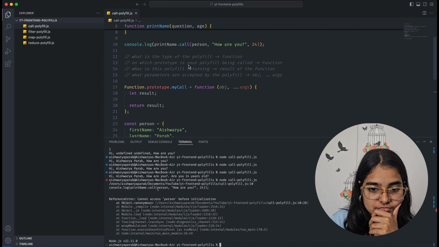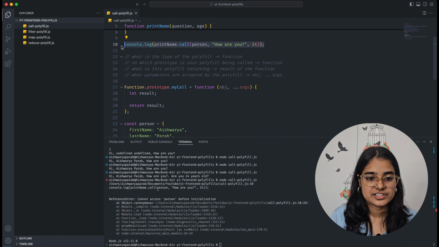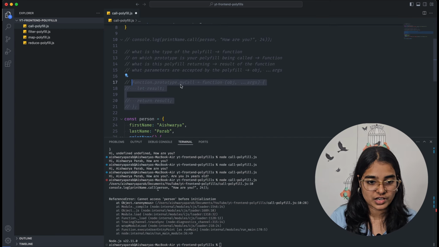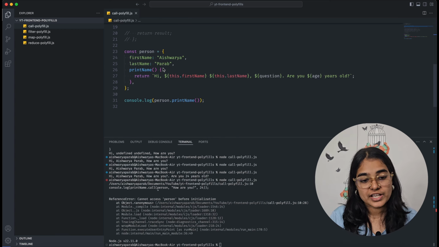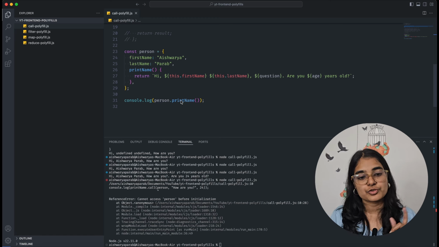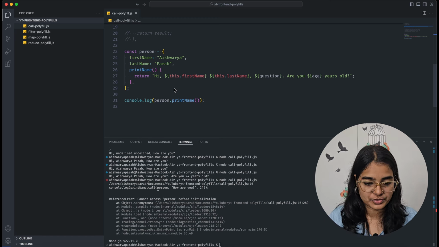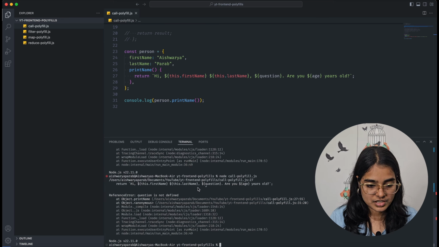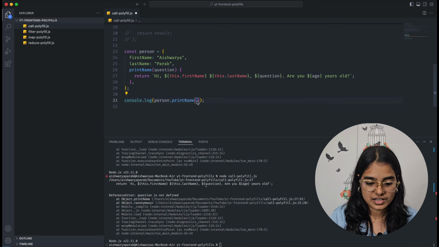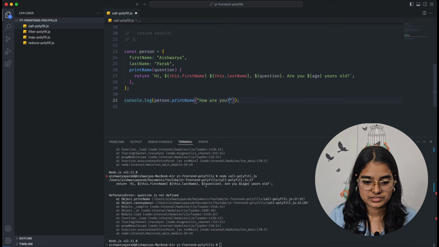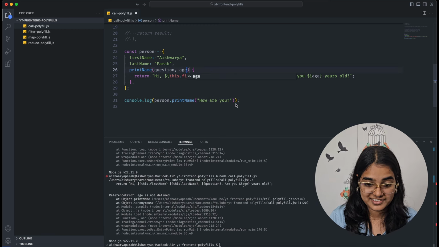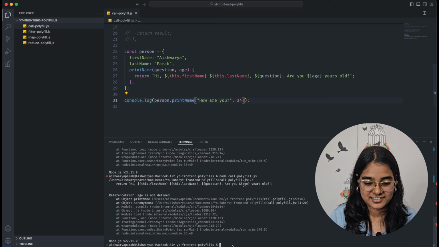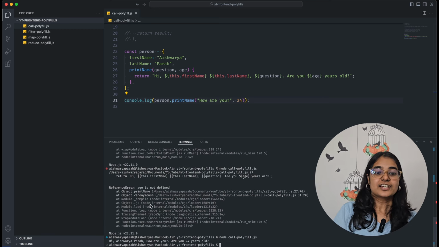I will just comment everything for now, and I will only run this part, so that I can show you what would have happened if the print name function was inside the person object. So I'm calling it again. Question is not defined. Oh, okay, question, and here I'll say how are you. Now this should work. Okay, it worked.